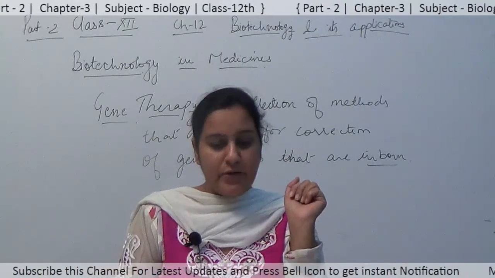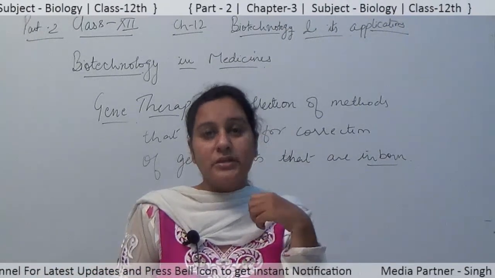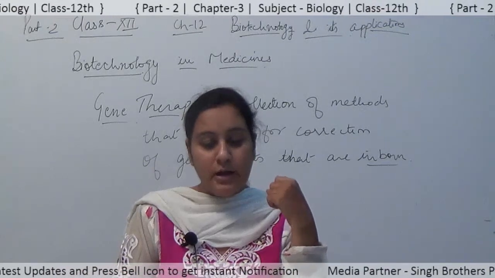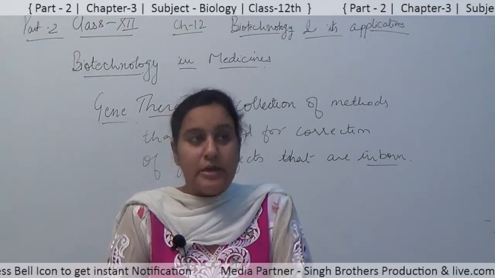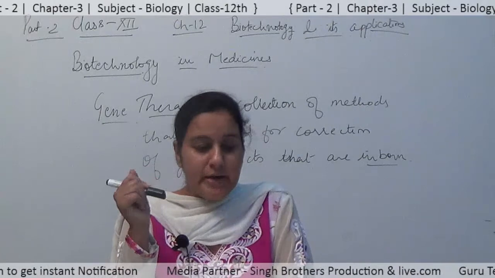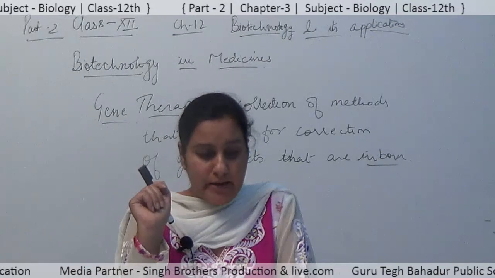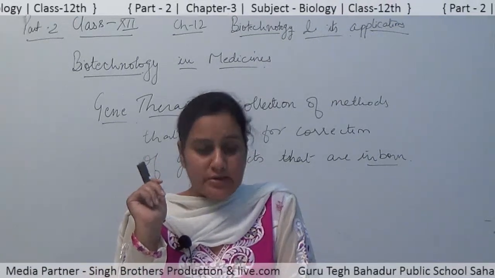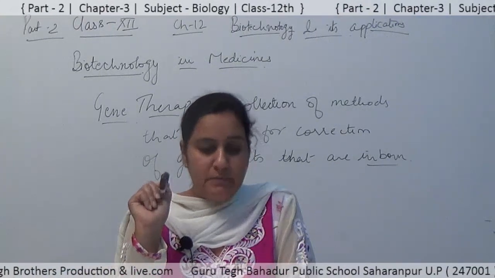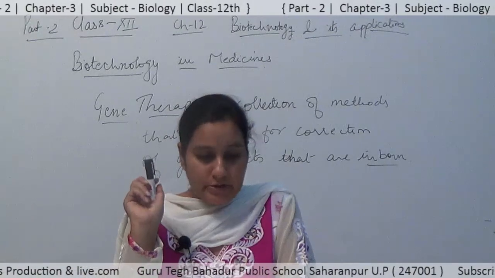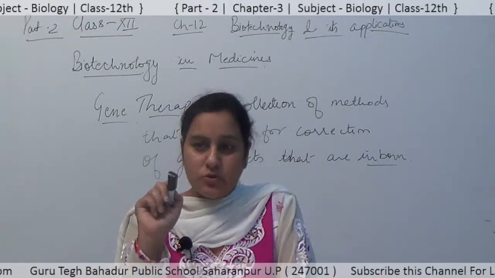Blaese and W.F. Anderson, who belonged to the National Institute of Health, attempted the gene therapy on a 4-year-old girl who was suffering from ADA deficiency, that is adenosine deaminase deficiency. ADA deficiency is caused due to the deletion of the gene for adenosine deaminase. In some cases we can cure it by using bone marrow transplantation or enzyme replacement therapy, but that is not fully curative. So the method of using gene therapy is much more effective than these two technologies.